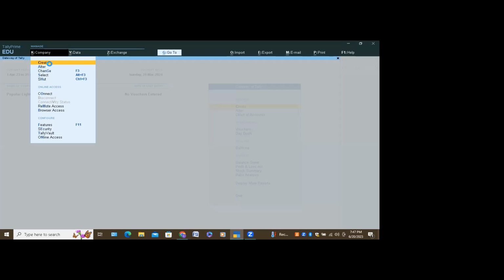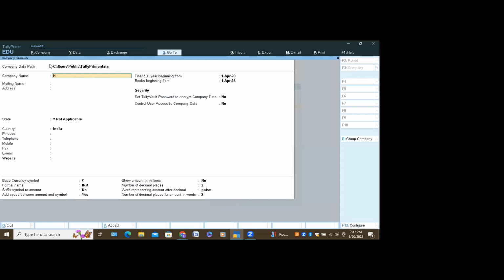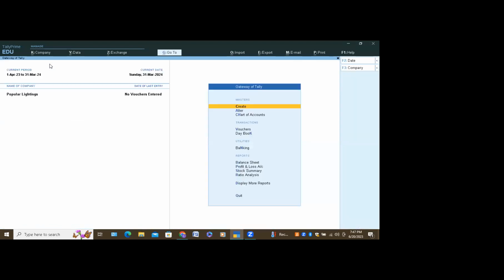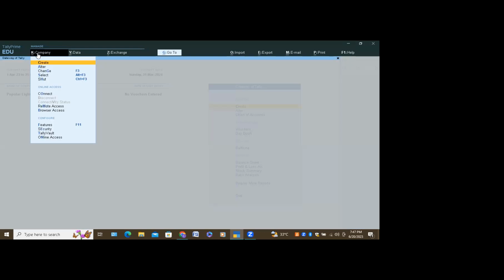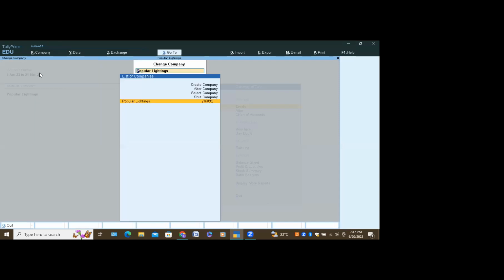Okay. Yes. Latif, come back. Don't create a new one. Click on company option. Where, ma'am? Here. Alt K, click on select. Why is only one company showing here? Have you reinstalled your Tally?